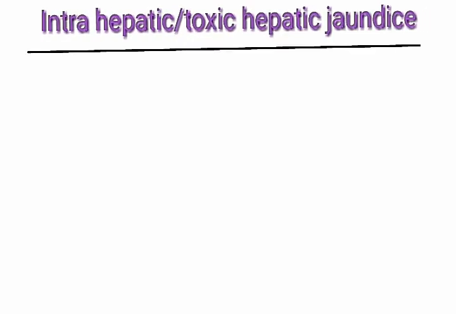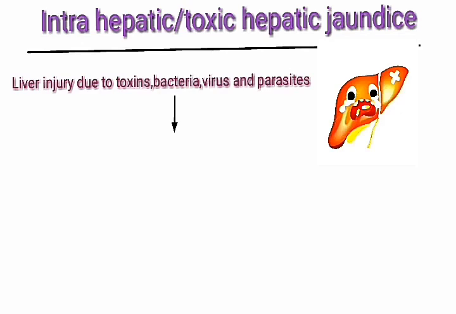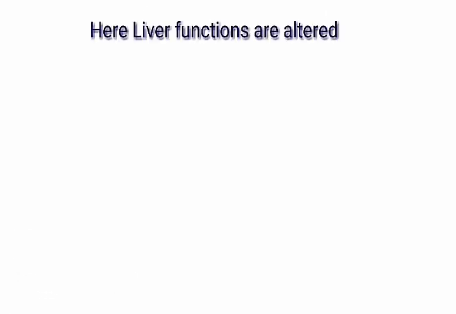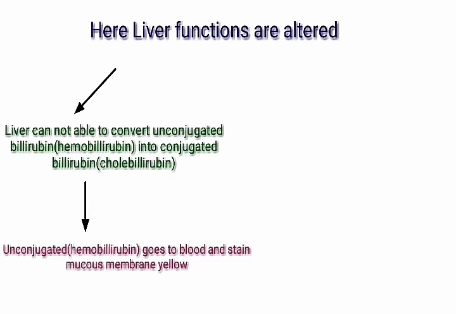Intrahepatic jaundice or toxic jaundice. This is because of liver injury due to toxins, bacteria, viruses and parasites. This leads to necrosis and degeneration in the hepatic cells. So here the liver functions are altered. The liver is not able to convert unconjugated bilirubin into conjugated bilirubin. And again the hemobilirubin is returned back into the blood and stains the mucous membrane yellow.